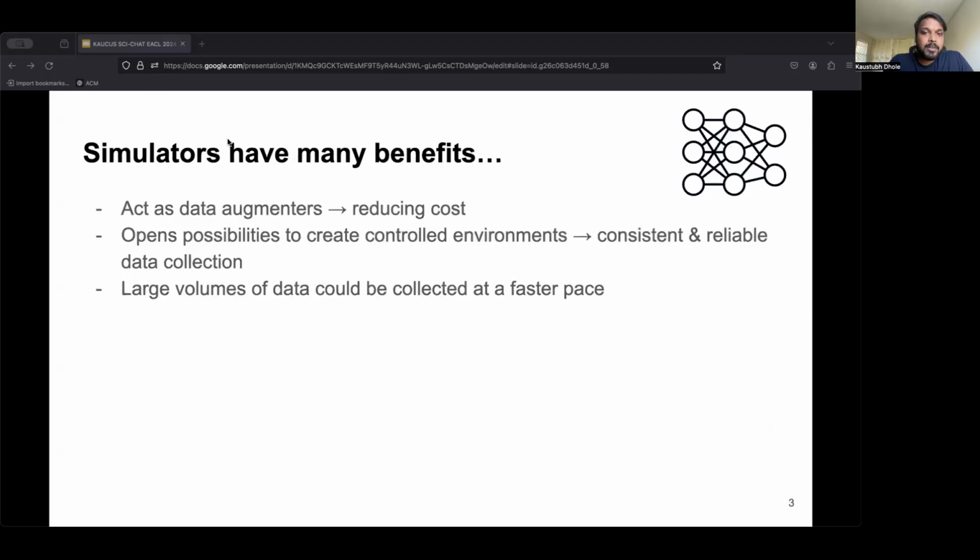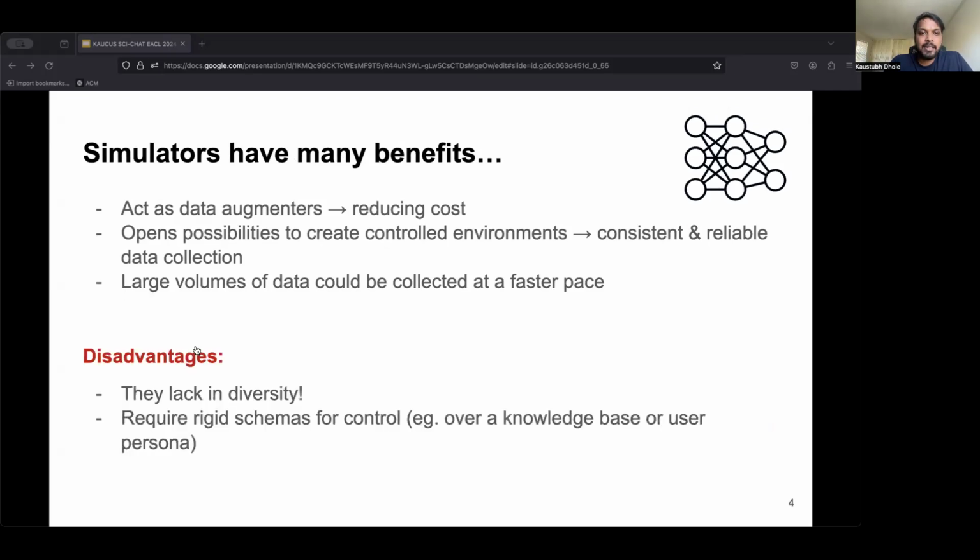One promising possibility is to use simulators, which could offer an alternative approach to interactive data collection. By using simulated environments, we can automate the generation of interactive data, reducing both time and cost. Using simulators, we can create controlled environments, ensuring consistent and reliable data collection. Besides, simulated interactions can be executed at a much faster pace than manual efforts, allowing us to collect larger volumes of data more efficiently. But all is not so hunky-dory.